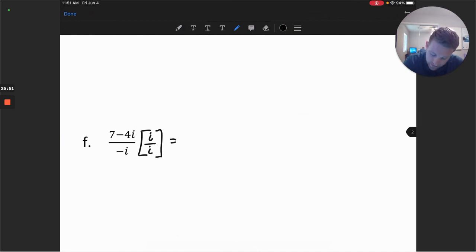So this becomes 7i minus 4i squared in the numerator. And then we'll have divided by negative i squared in the denominator. All right, so we'll simplify this down just a little bit more. We have 7i stays the same.